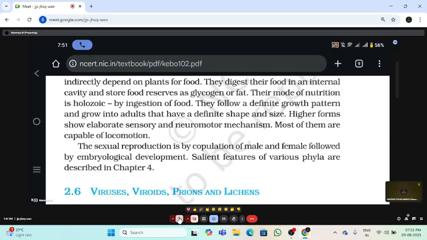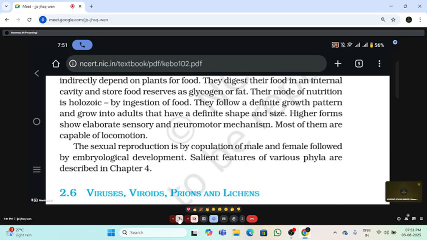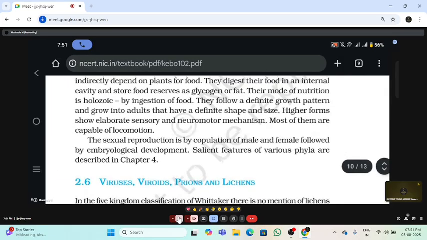Okay, and the next thing, the growth of the animals and plants. If you see, plants will grow throughout the life, but animals, only for a particular definite time period. At the age of 18 maximum, the growth will be stopped. But in plants, throughout the life the plant can grow because the cells can divide. But in animals, at a particular age, the growth will be stopped. Okay, and we will get a definite shape and size. Okay, and we have what is that?